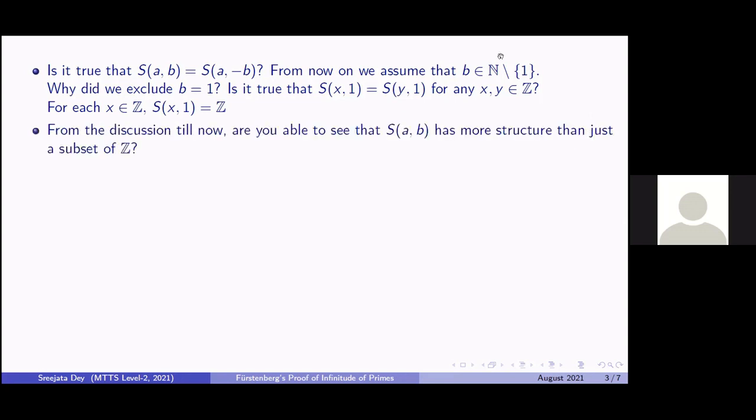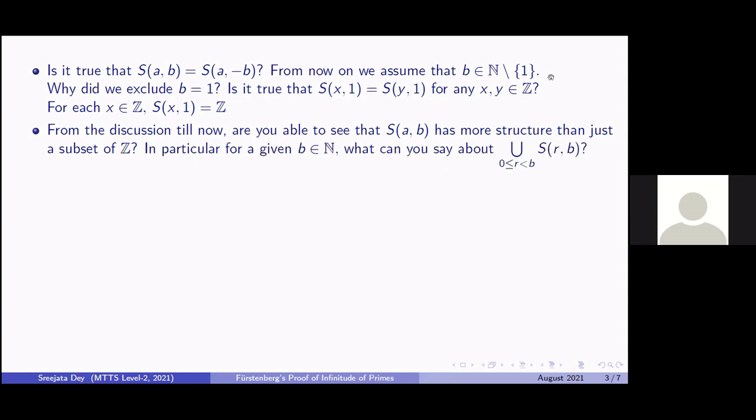Now, from the discussion till now, can you see that S_{a,b} has more structure than just a subset of Z? You have already seen that S_{0,b} is something which we denote by bZ, right? Which is a subgroup of the group of integers under addition. So if I write S_{a,b} as a plus bZ, it will strike a bell, I think. And a plus bZ is nothing but the coset of this subgroup bZ. And that is the additional structure that I was talking about.